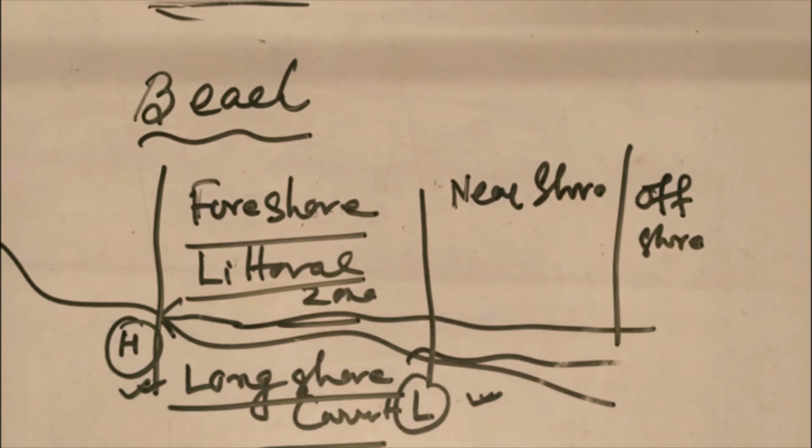Those are basically the effects of tides, and tides are very relevant in coastal ecology, estuarine ecology and riverine ecology in the coastal region.